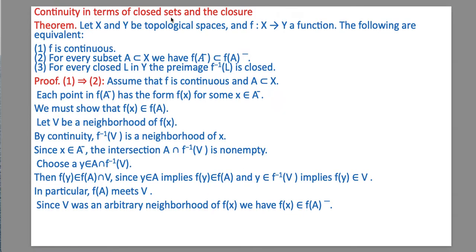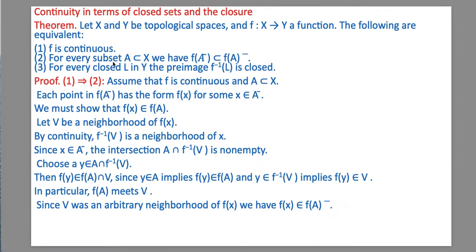Now continuity in terms of closed sets and closure. Suppose X and Y are topological spaces and f is a function from X to Y. Then all three statements are equivalent. Number 1, f is continuous.